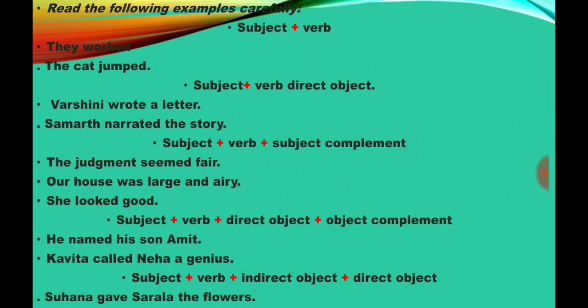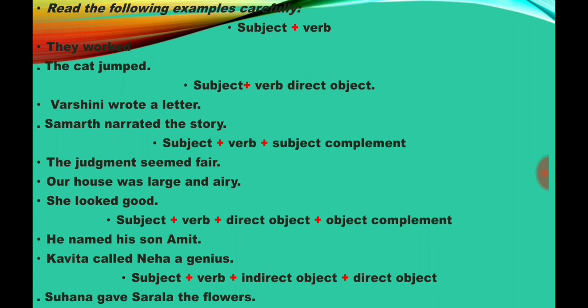Read the following examples carefully. Sentence pattern: subject plus verb. They worked. They is the subject, worked is the verb. The cat jumped. The cat is the subject, jumped is the verb.